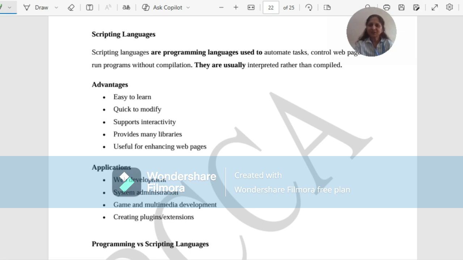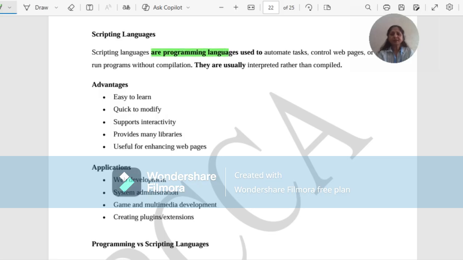Hello students, today's topic is scripting languages. In this video, I will be covering the definition, advantages as well as the applications of scripting language. We will also see the differences between programming language as well as the scripting language, and we will also see the types of scripting languages. So let us see the definition of a scripting language.